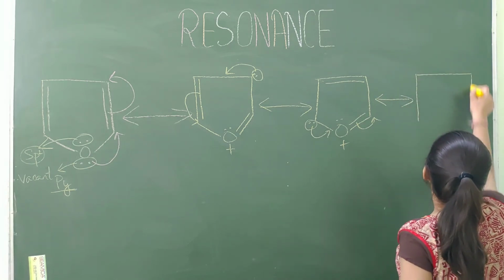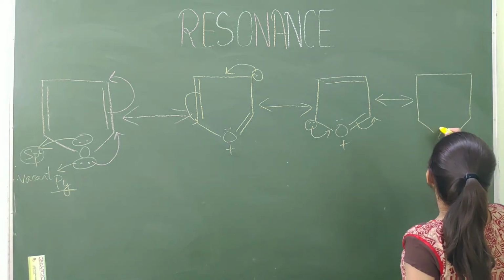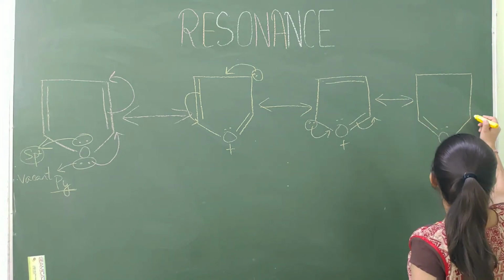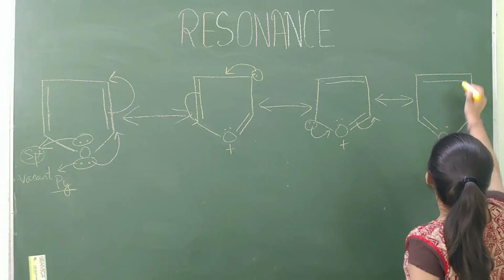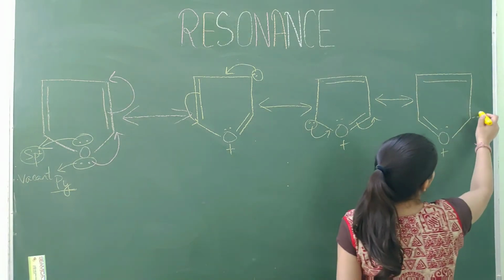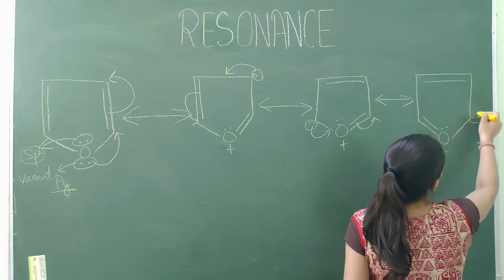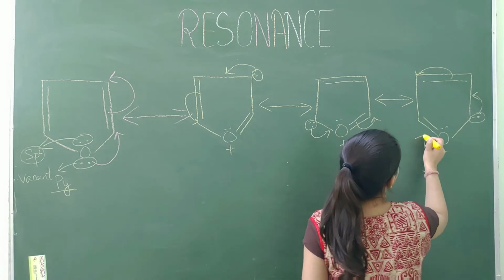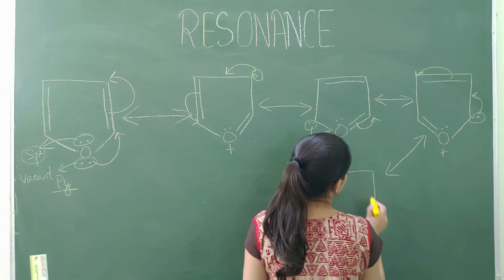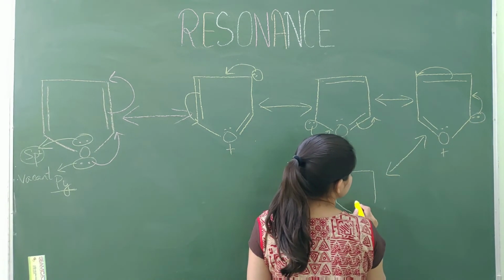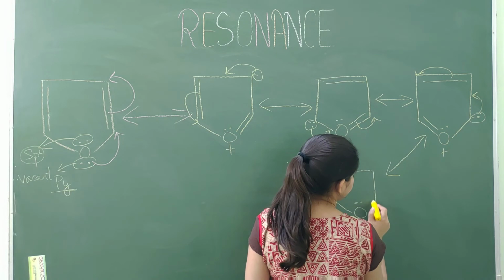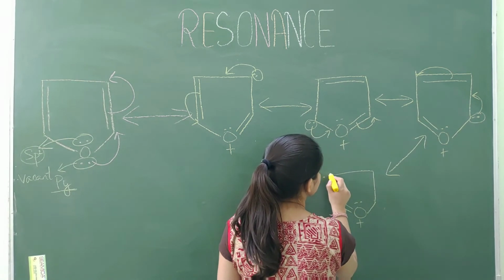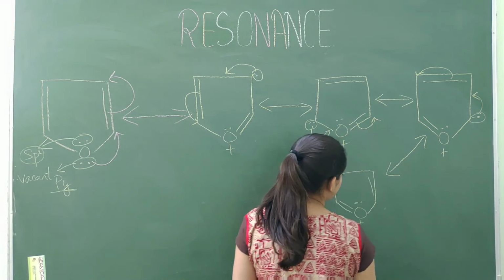Now canonical structure is like this. Okay. Now this lone pair will shift here and this bond will shift here. So we get another canonical structure like this. Okay.